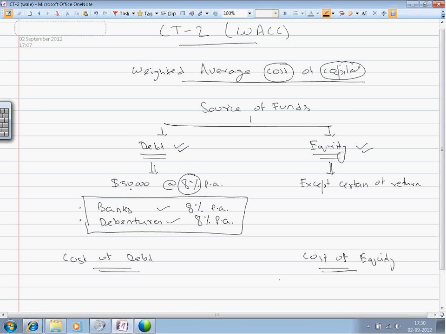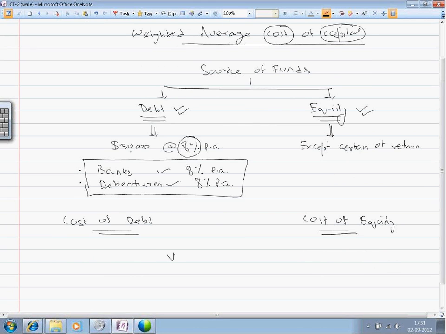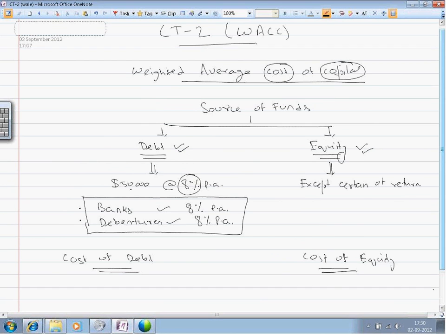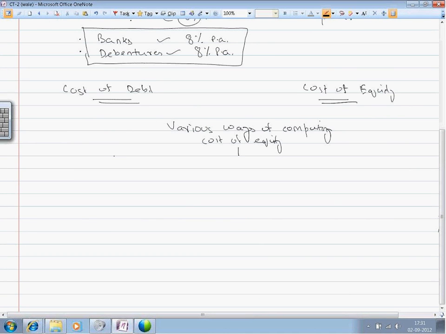There are various modes by which we can compute the cost of debt and the cost of equity. Check out the various ways of computing the cost of equity. It is generally computed by two models.